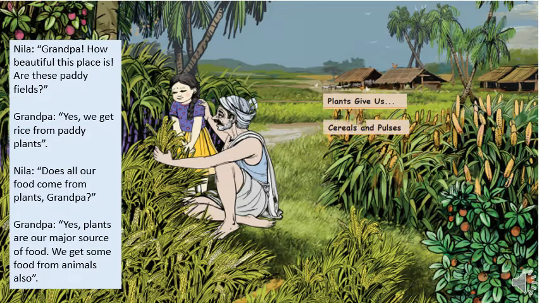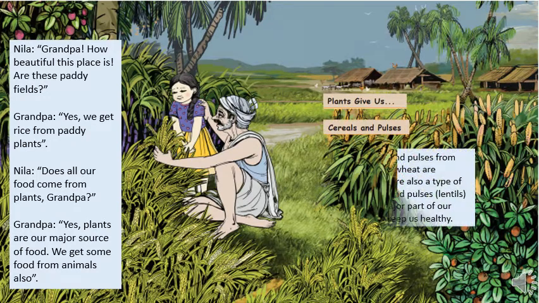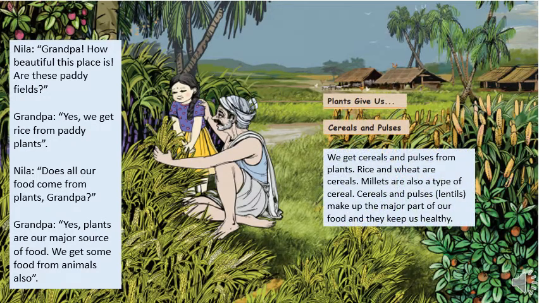Plants give us cereals and pulses. We get cereals and pulses from plants. Rice and wheat are cereals. Millets are also a type of cereal. Cereals and pulses like lentils make up the major part of our food and they keep us healthy.